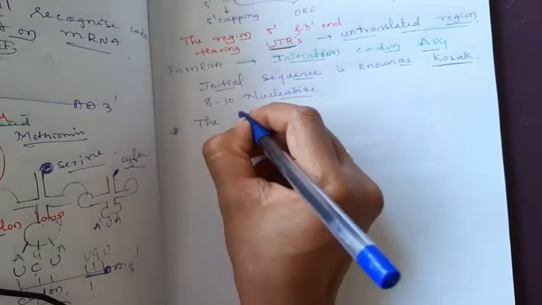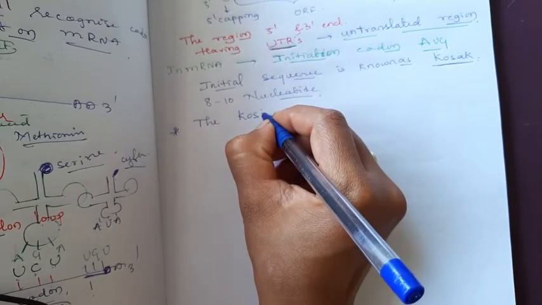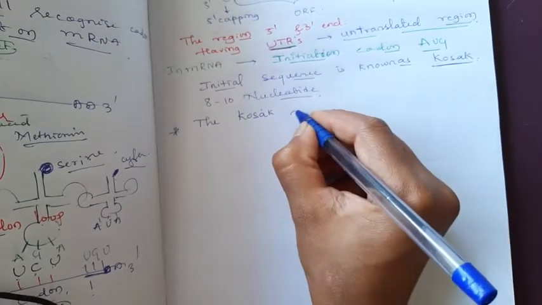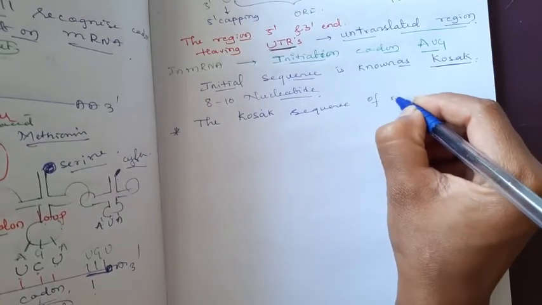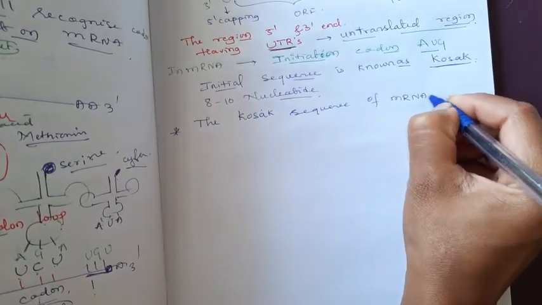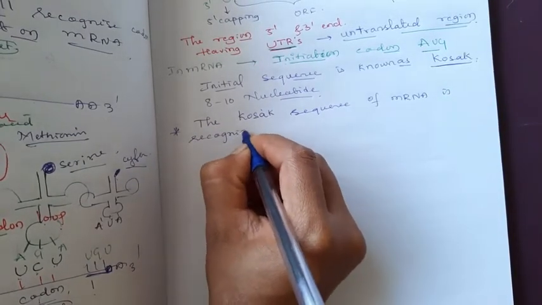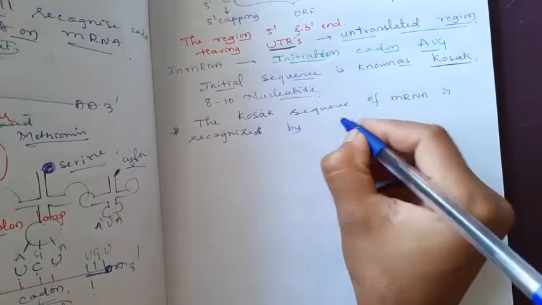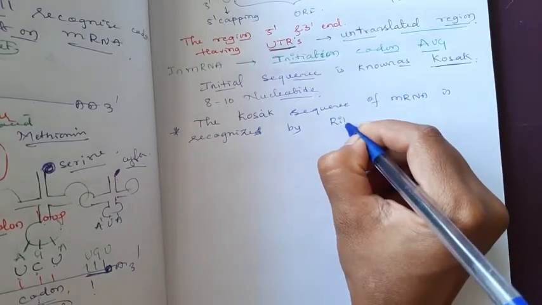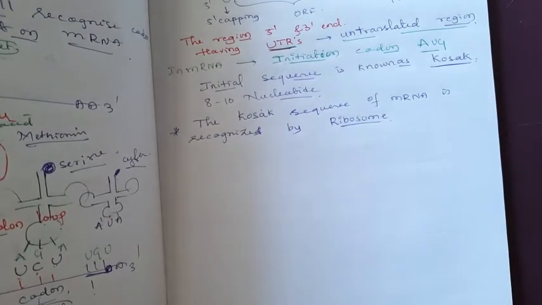The Kozak sequence of mRNA is recognized by the ribosome. rRNA, in the sense, is present in the ribosome.